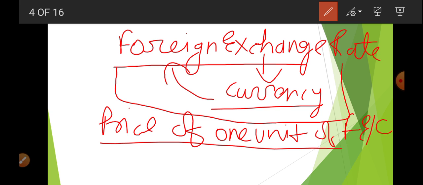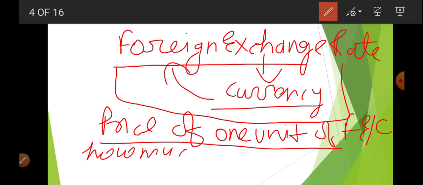They require dollars. So in this way you have to convert your rupee into dollar. For converting rupee into dollar, you are required to understand how much money you have to pay for getting $1.